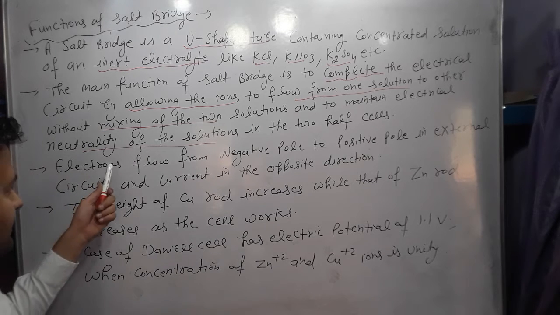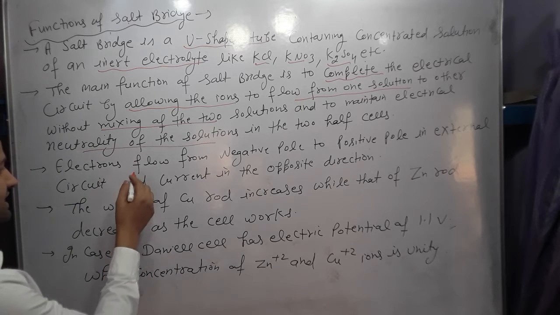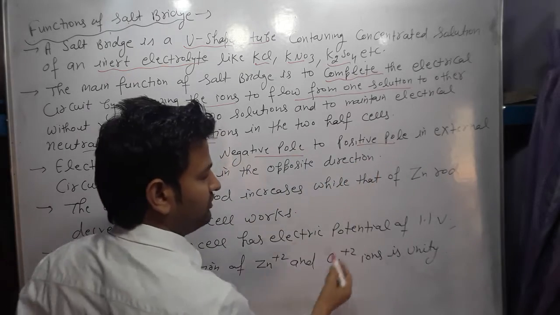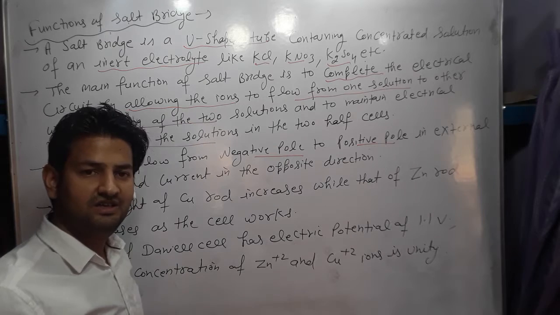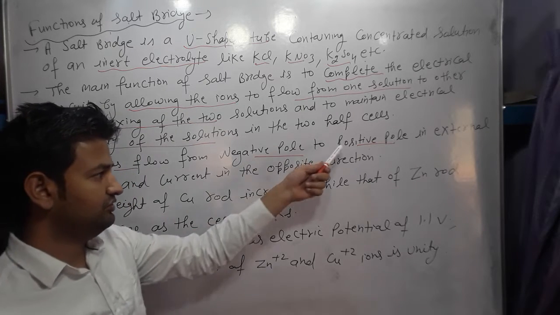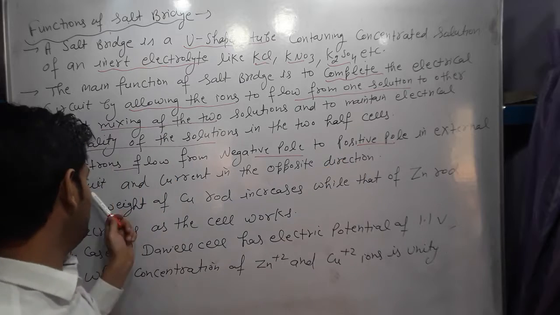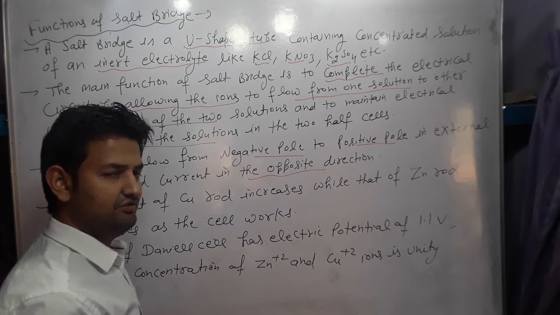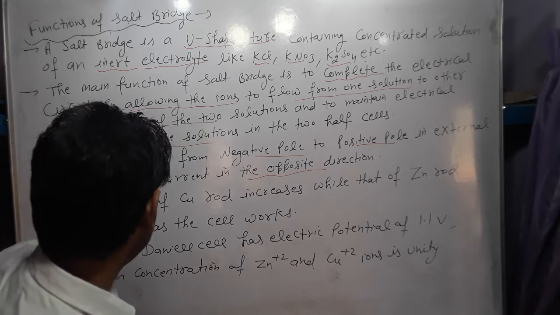In the electrochemical cell, we have seen that electrons flow from the negative pole to the positive pole. What do you mean by negative pole? This is the zinc pole, the zinc electrode, to the positive pole, meaning copper, in the external circuit, and current will flow in the opposite direction. We have seen this in the diagram.